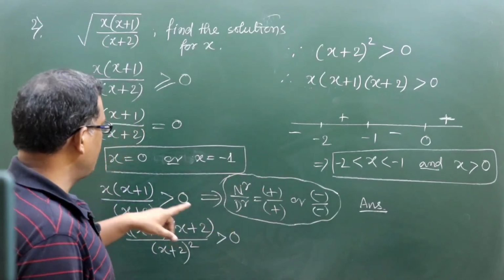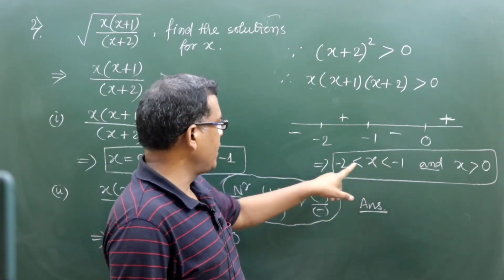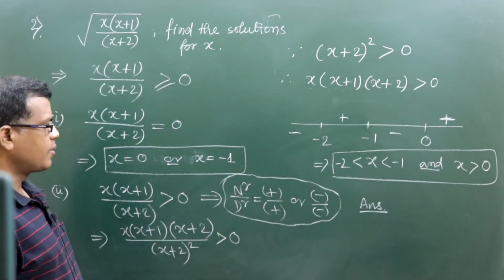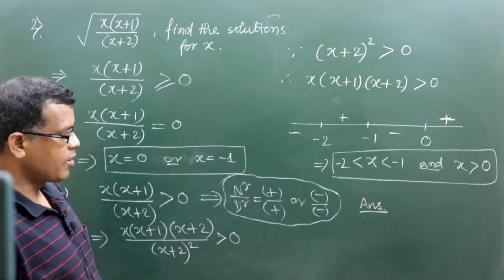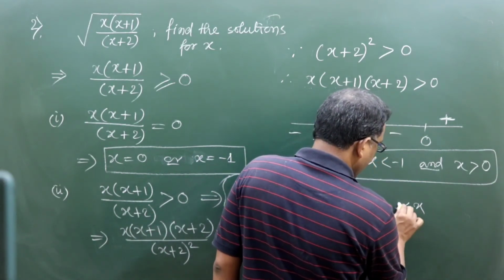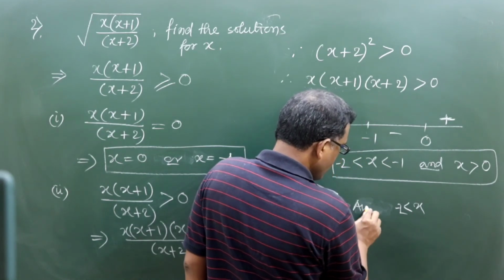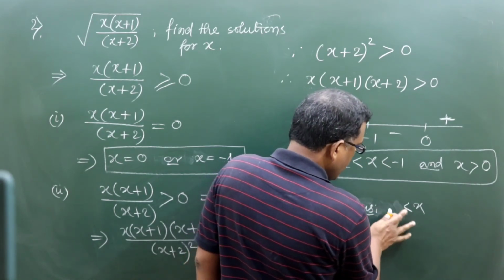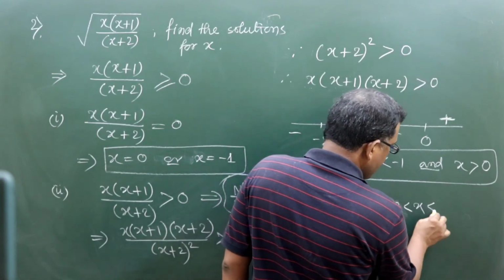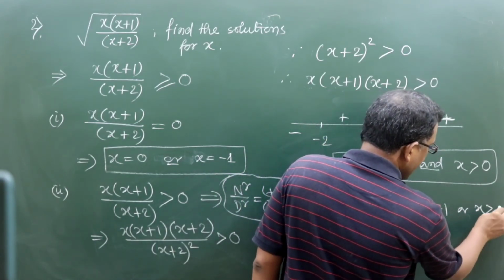So the overall answer will be: x greater than 0 as well as 0 is permissible, x less than minus 1 as well as minus 1 is possible, but x equal to minus 2 is not possible. So overall, x will be greater than minus 2 but less than or equal to minus 1, or x greater than or equal to 0.